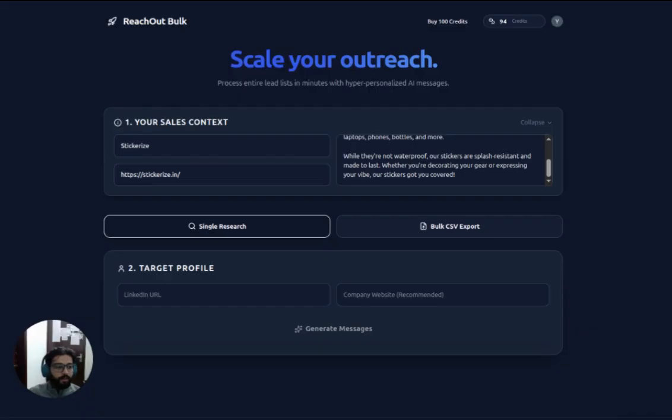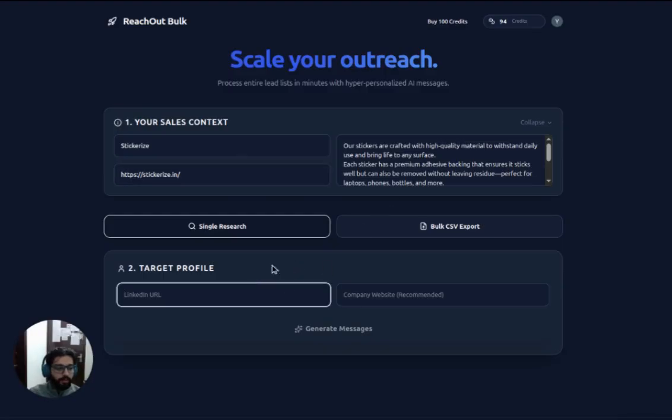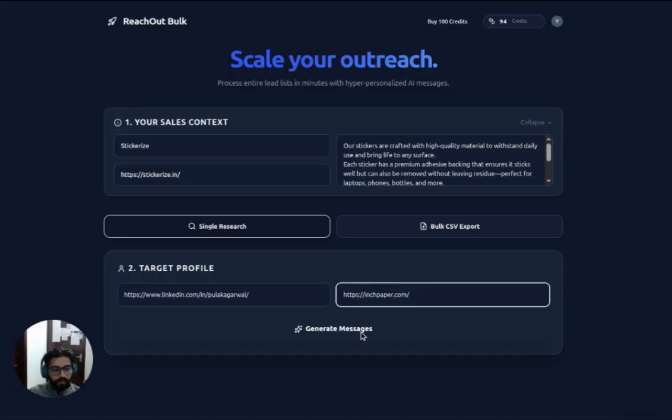Let me show you. I put in the company's name, the URL of its website, and some about information: what the company does and what it's doing currently. Then I just input the target profile. For example, let's take the well-known Pulak Agarwal and his company's website URL, and I just click on generate messages.